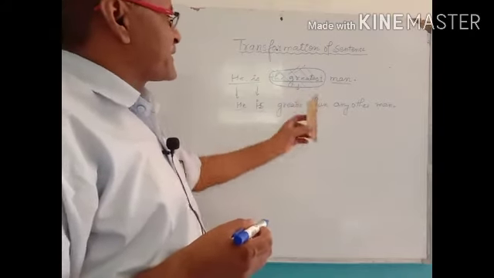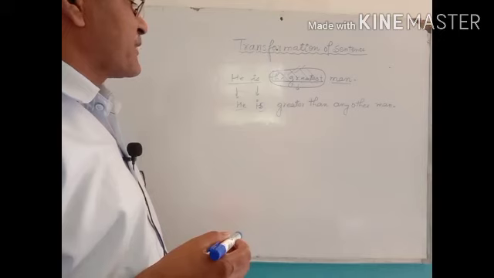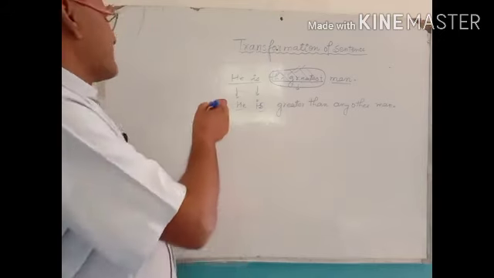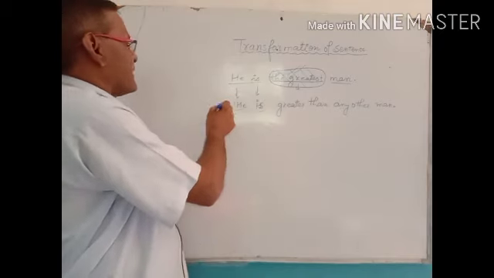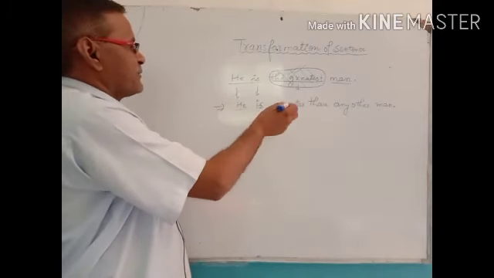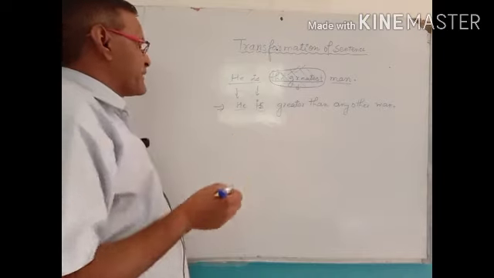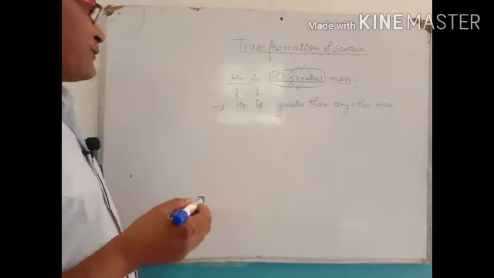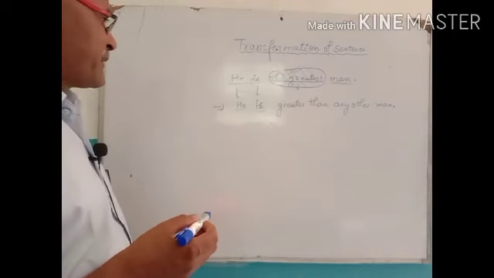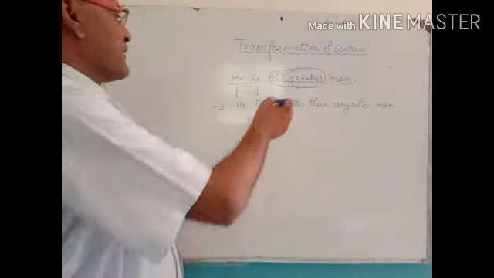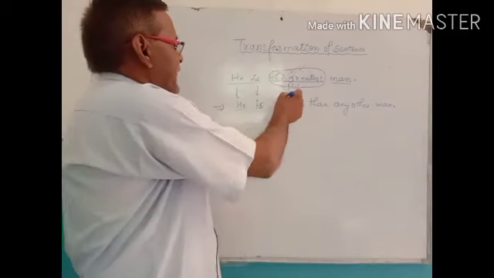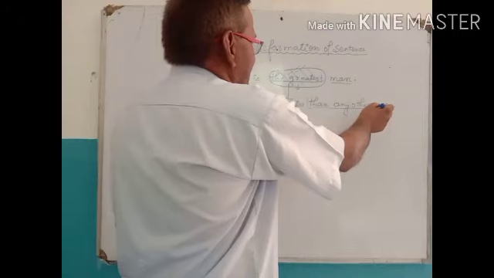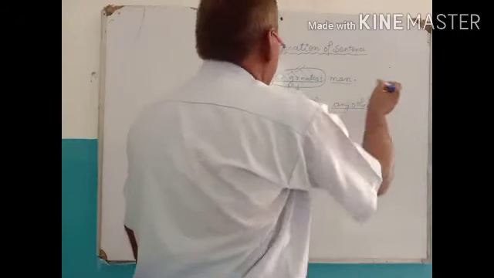After that, the rest of the words of the sentence are written as given above. Thus changing of superlative degree into comparative degree is completed. So, it is necessary to follow the rule: use the comparative degree of the adjective, after that than any other, after that the rest of the words are written.